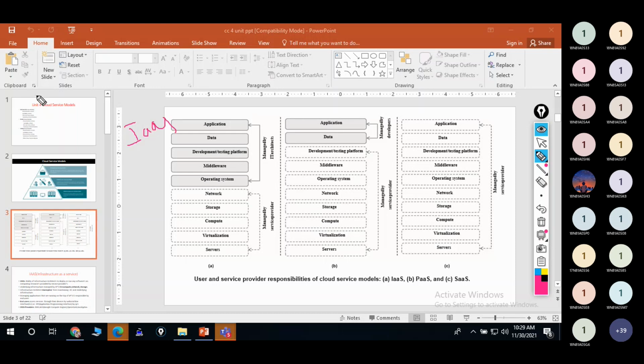So for example, I think everyone likes and loves pizza, right? Everyone is interested in eating pizza, right? I will compare this example with these three services.